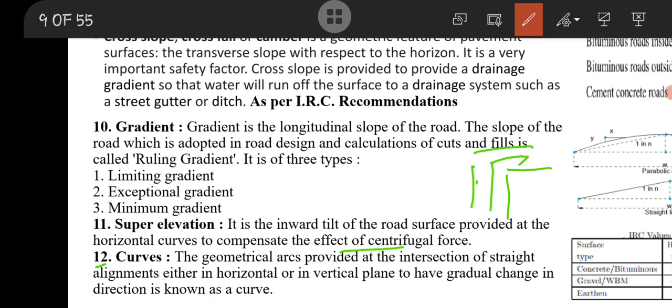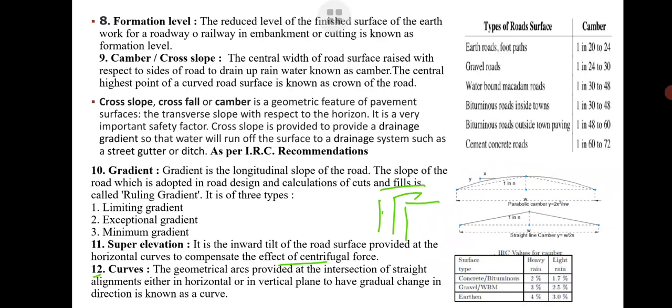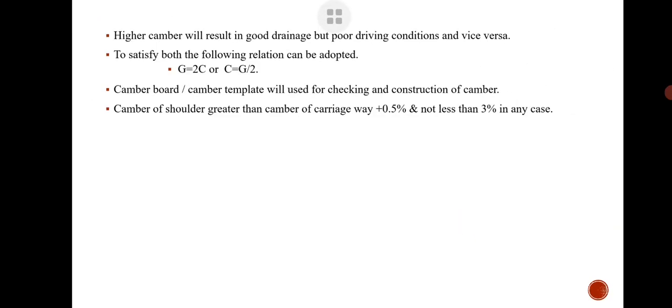The curve is a geometry which we provide on the road to change the alignment of the road. The different types of curves are transition curve, simple curve, reverse curve, and vertical curves.